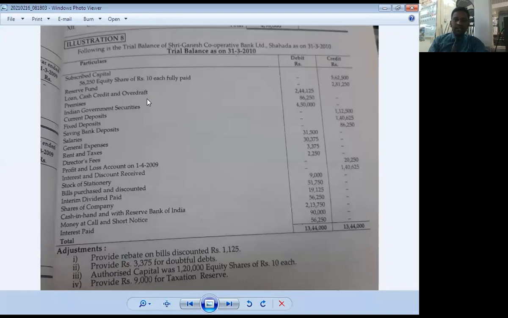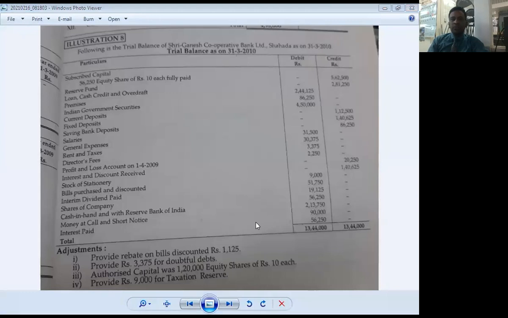Then number 3 is regarding the authorized share capital. Subscribed capital and paid up capital are given in the trial balance, but the authorized capital amount is not; the number of authorized shares is 1,20,000 equity shares of rupees 10 each. So the amount of authorized share capital is rupees 12 lakhs, 1,20,000 equity shares multiplied by rupees 10 each. And the last one is provide rupees 9,000 for taxation.